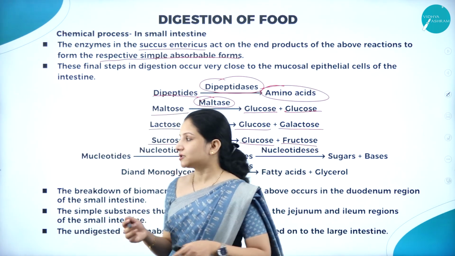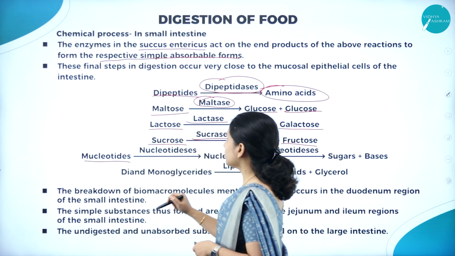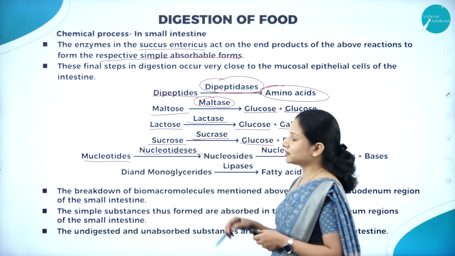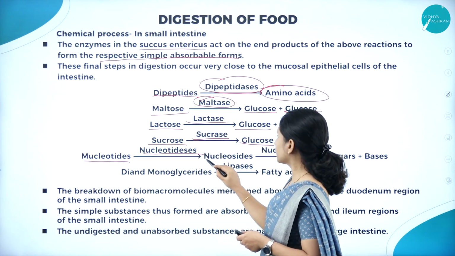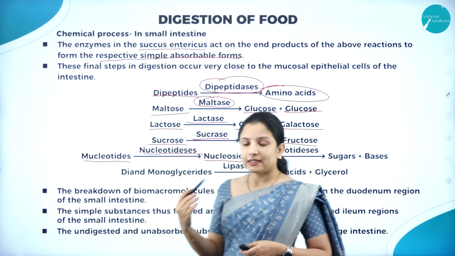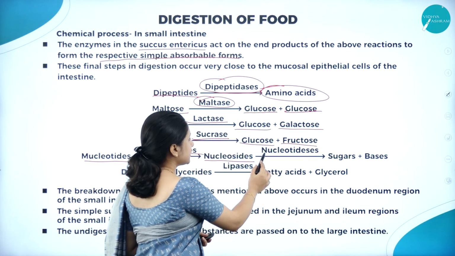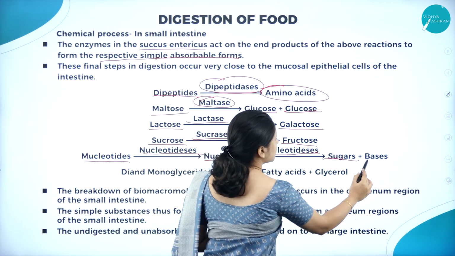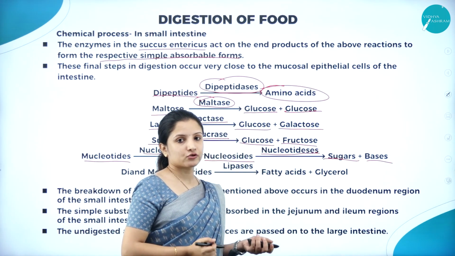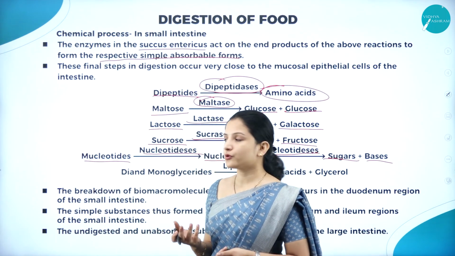Next is nucleotides. We have already studied about this. Nucleotides in the presence of nucleotidases enzyme get broken down into nucleosides. Then in the presence of nucleosidases enzyme they get broken down into sugars and bases, that is the nitrogenous bases. So this is how they get broken down.